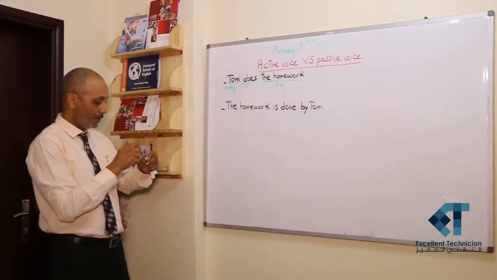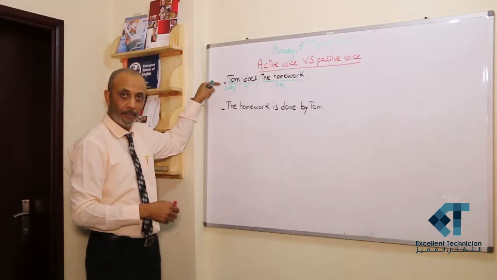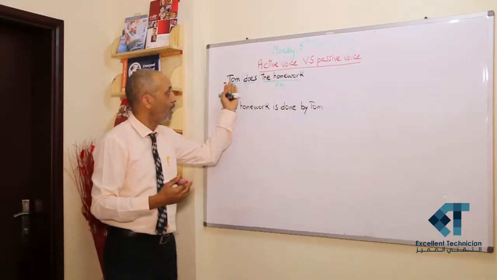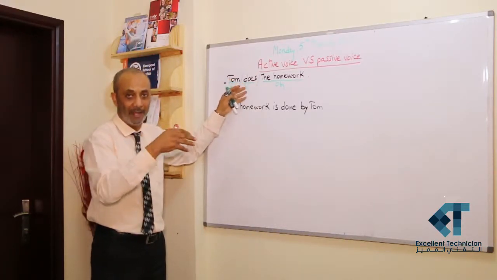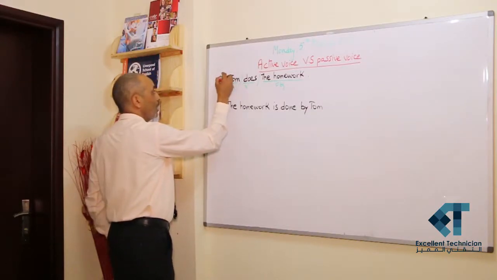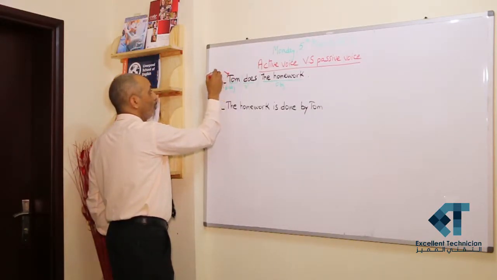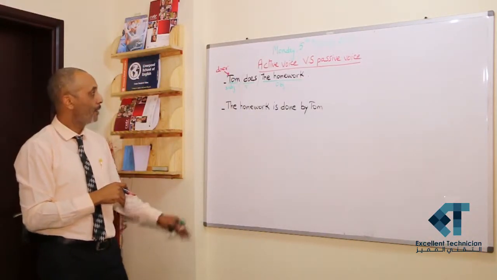The meaning here is that Tom, who is the subject in the construction, is the doer of the verb, the doer of the action. He does the action of to do. So he is the doer. He does the action of the verb.